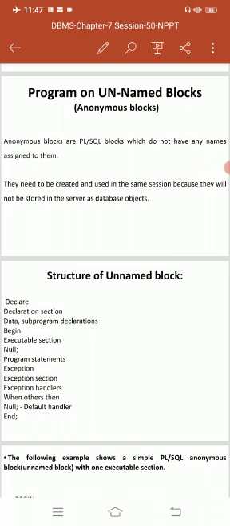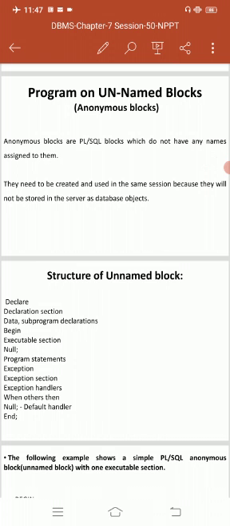At runtime, the program sends these blocks to the Oracle database, where they are compiled and executed. Sometimes it also has stored subprograms. Already you know subprograms can be compiled and stored in the Oracle database, ready to execute. Once compiled, it is a schema object known as a stored procedure or stored function.